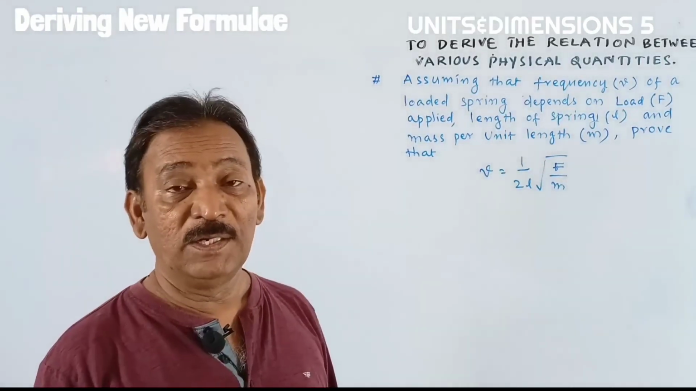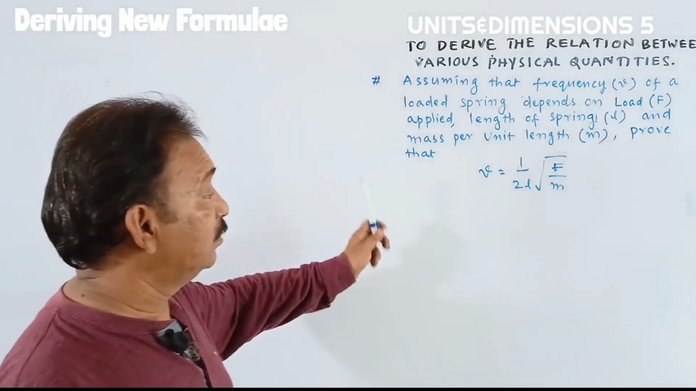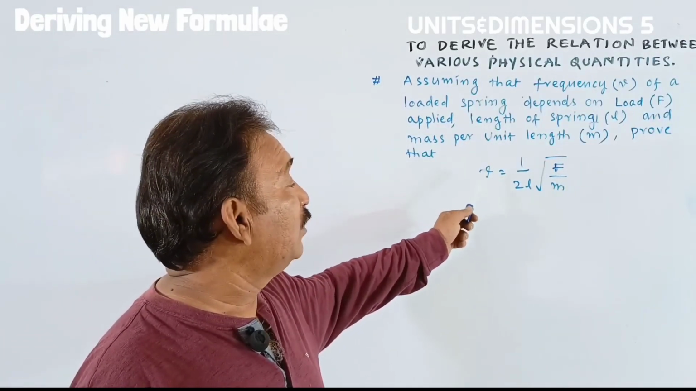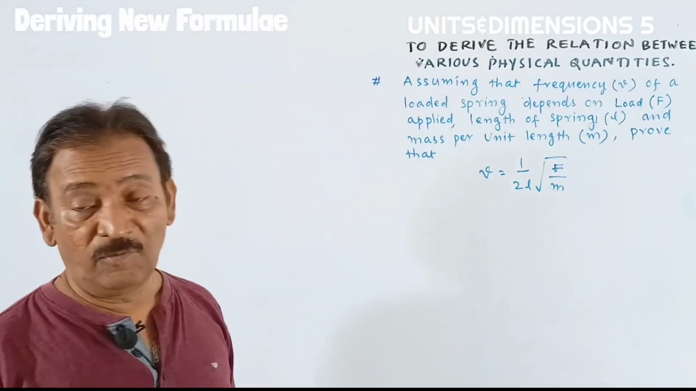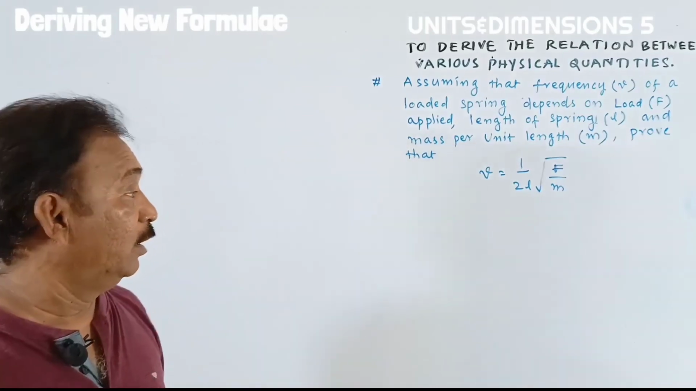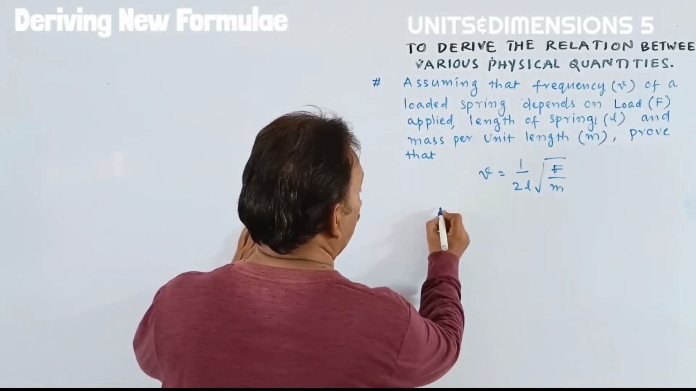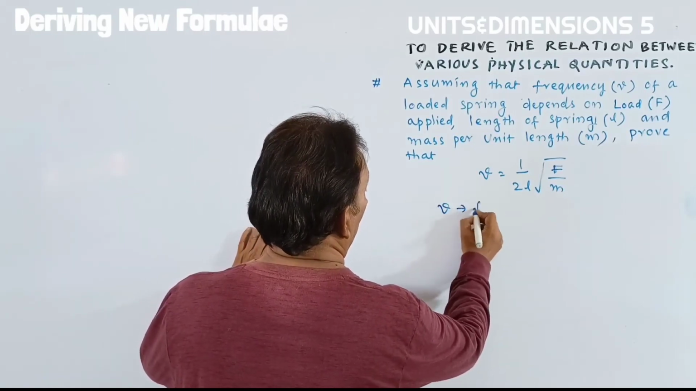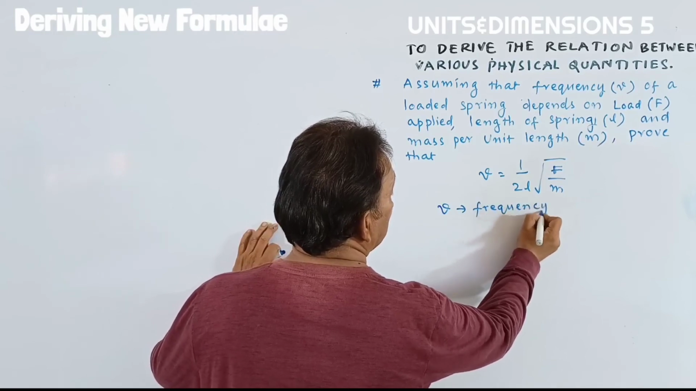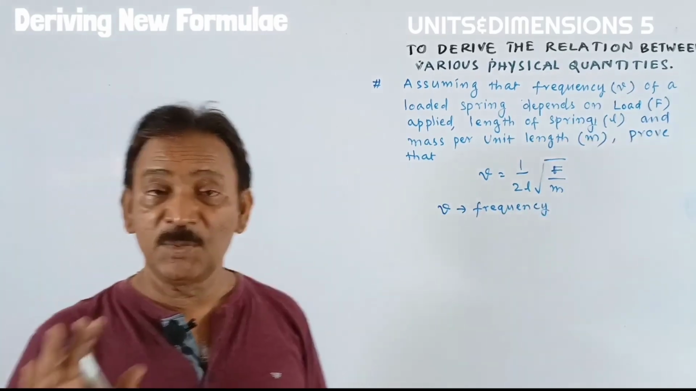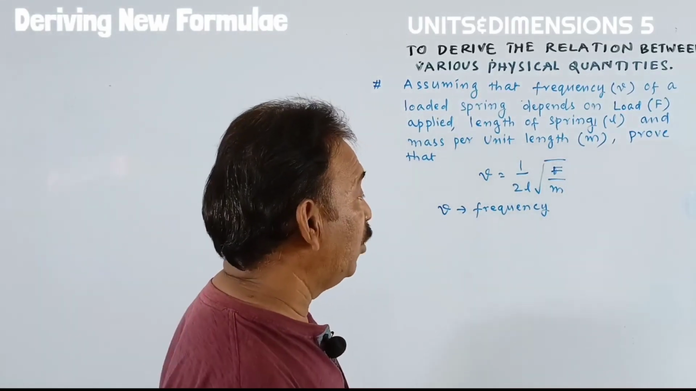Let's do one more relation, students. Here in this question we have to derive this expression: frequency is equal to 1 by 2L into root of F by m. And these symbols have their usual meaning, students. Nu is frequency. What is frequency? You have to understand, students. Frequency is nothing but the number of vibrations made by a body in 1 second.